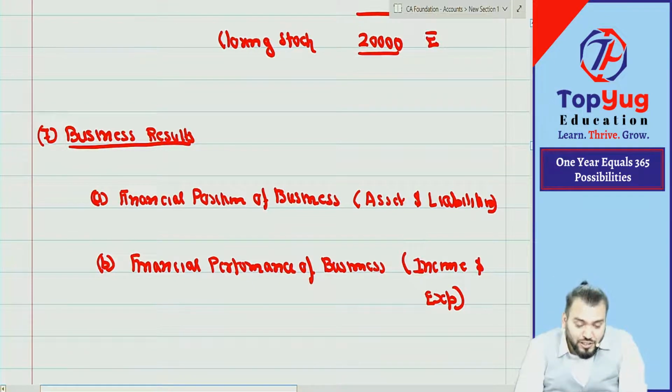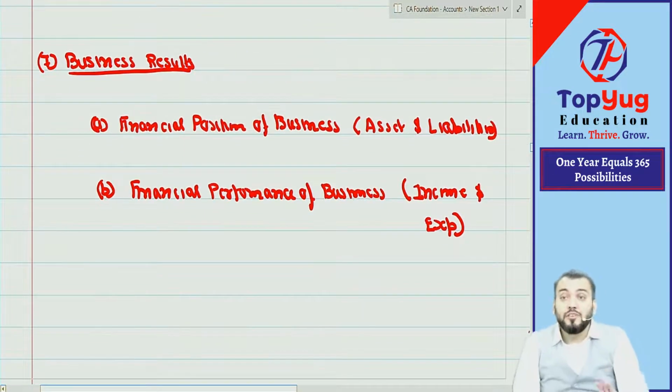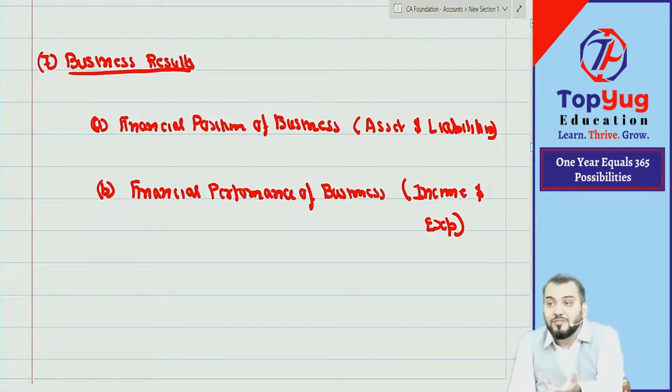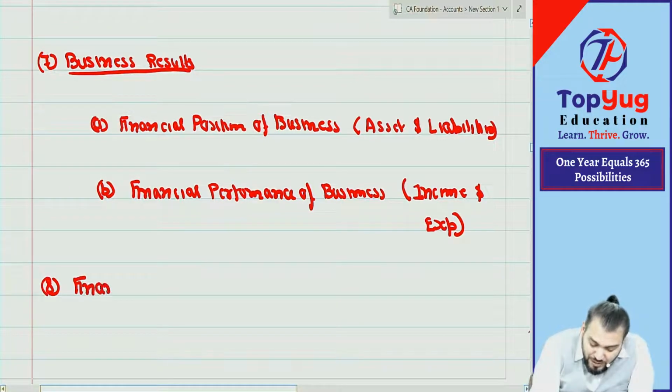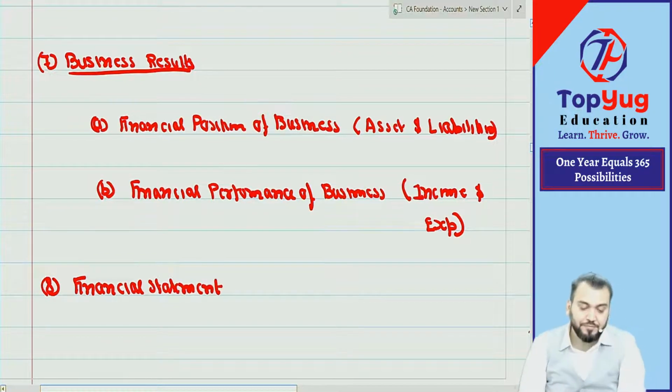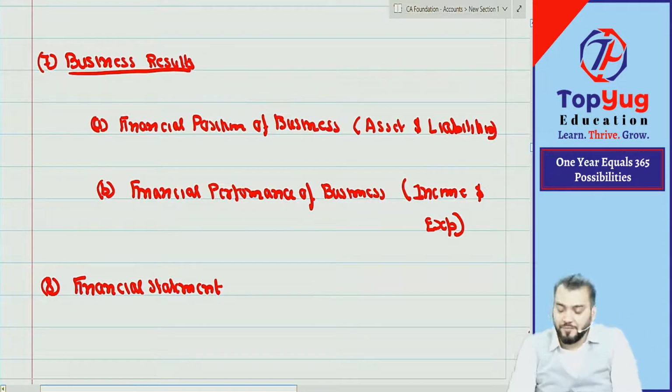Now the question arises: we communicate to whom? To the user. User of what? So first we need to understand what is a financial statement.